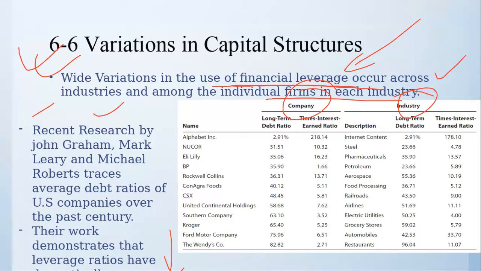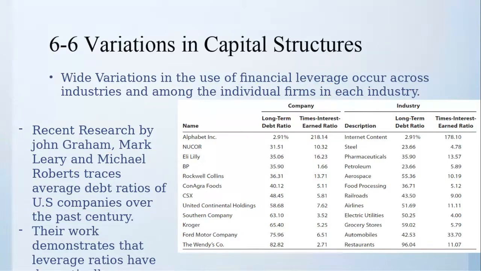Okay. So let us see recent research done by John Graham, Mark Leary and Michael Roberts, which traces average debt ratios of US companies over the past century. They did research for 100 years, and this is the result of that research. First of all, let us see it in terms of industry.